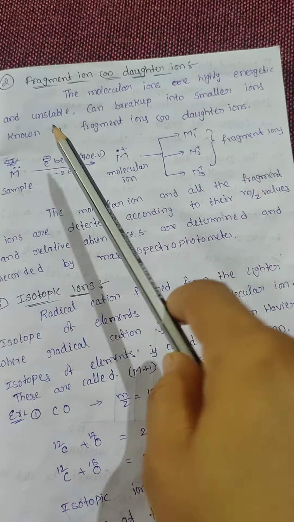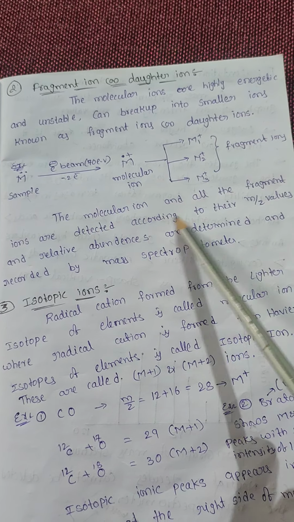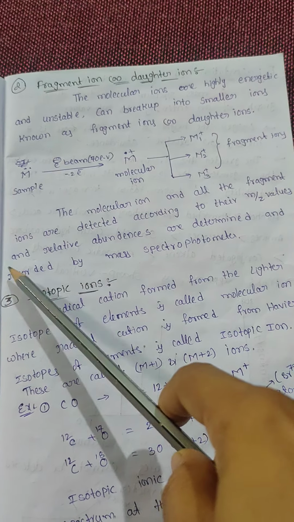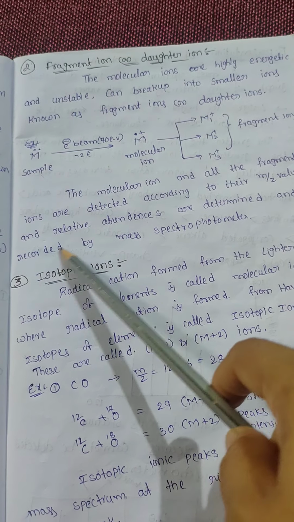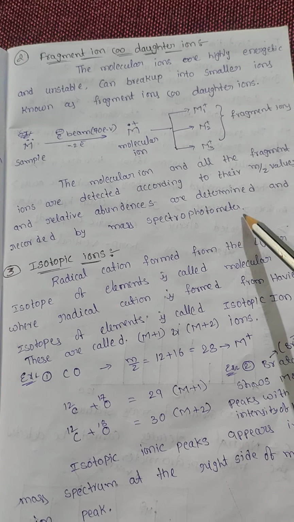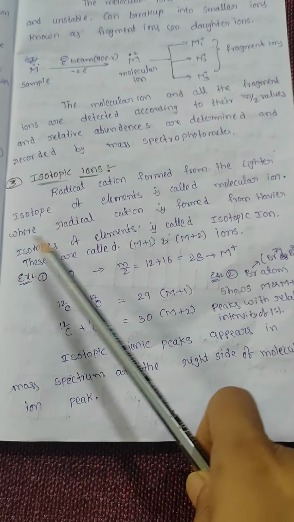These molecular ions and fragment ions are detected according to their m/z values, and relative abundances are determined and recorded by the mass spectrometer. This is about fragment ions and daughter ions.